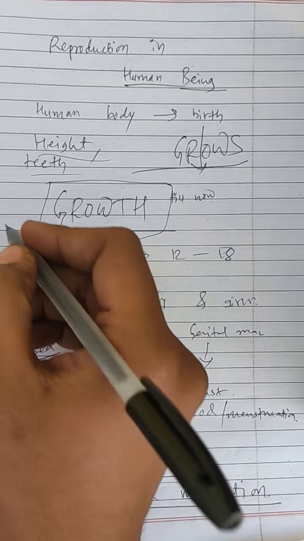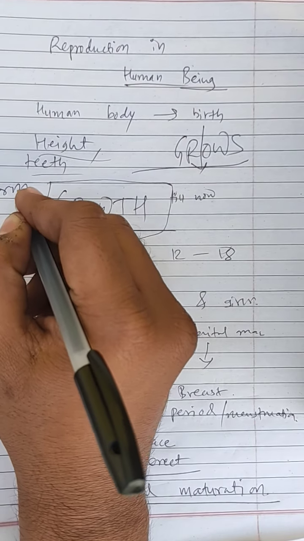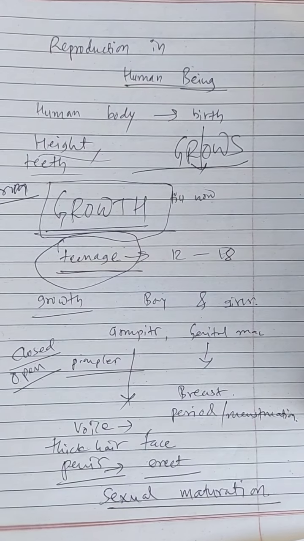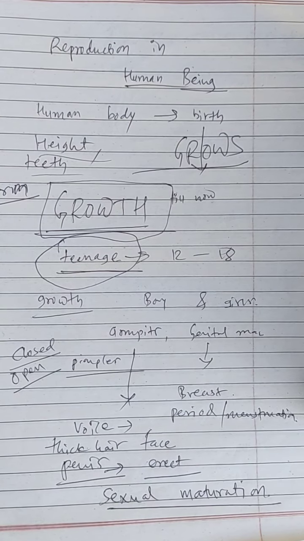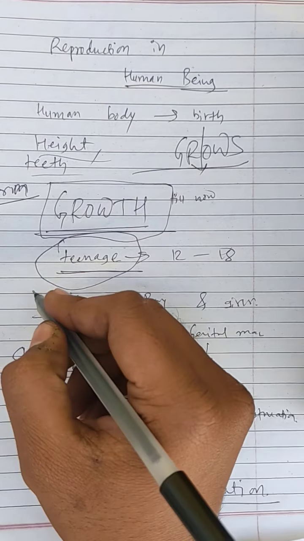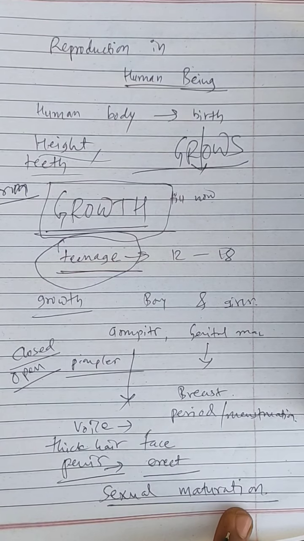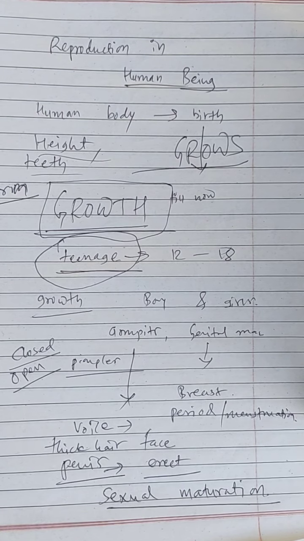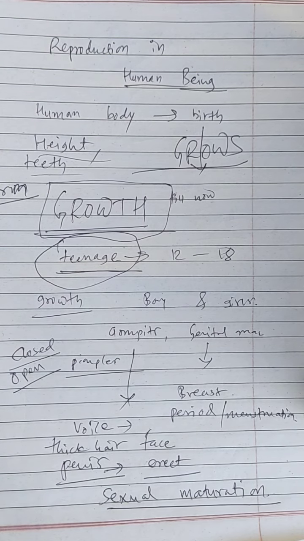Because when we are born, we know that we have to grow. So when our body starts to grow, reproductive growth is not the first priority, because first of all we need the growth of our body.